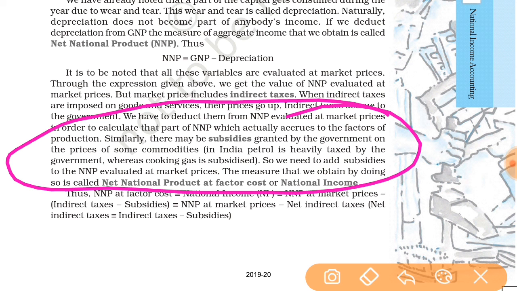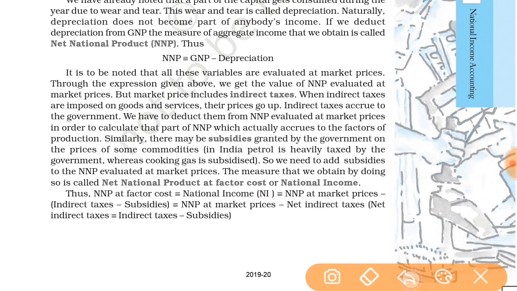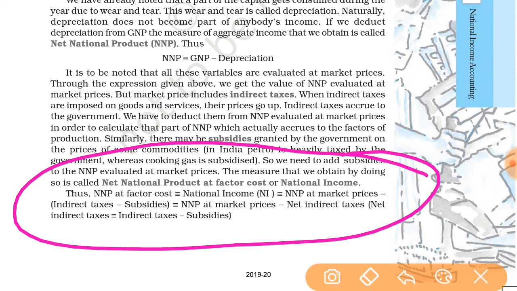And what is NNP at market price? When we add the indirect taxes to NNP, then we get the net national product at market price. And when we deduct this, net national product at factor cost equals net national income. It means net national product at factor cost is also known as national income.